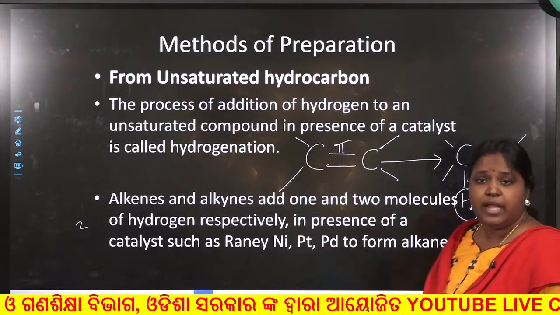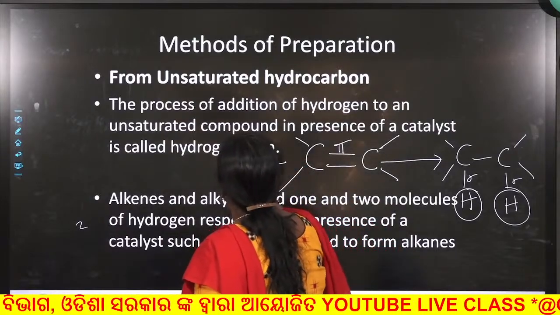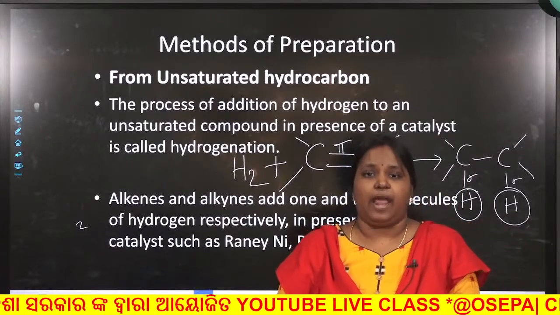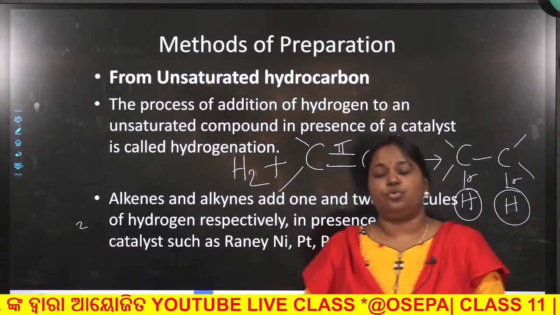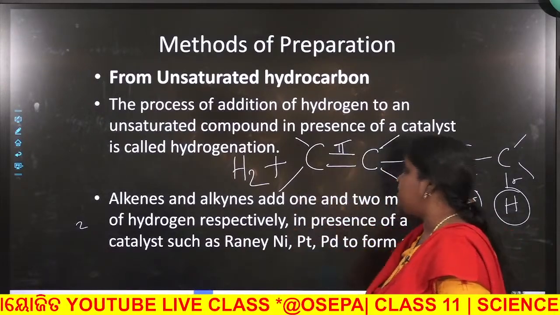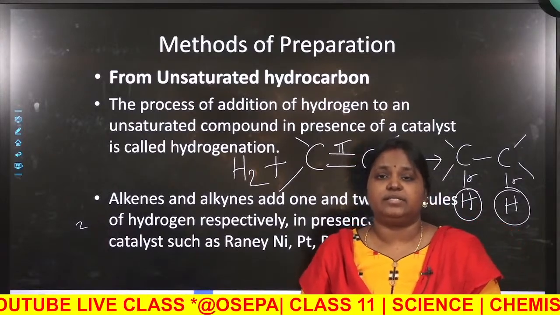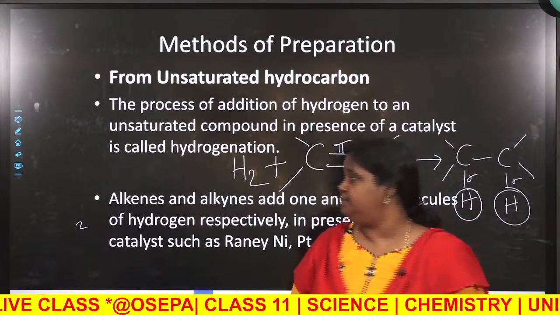So, what will be the reaction? Now, the reaction will be addition of hydrogen. So, alkene and alkynes add 1 or 2 moles of hydrogen respectively to give you alkanes. Now, this reaction is carried out in presence of a catalyst, that is it may be nickel or palladium or platinum.